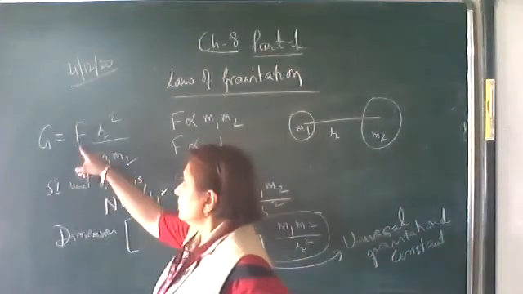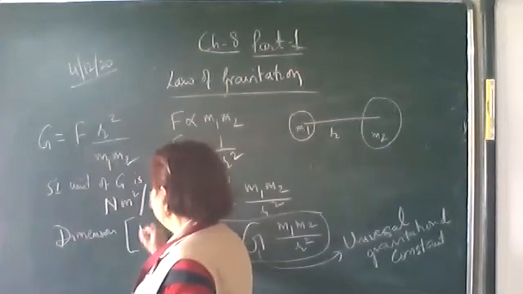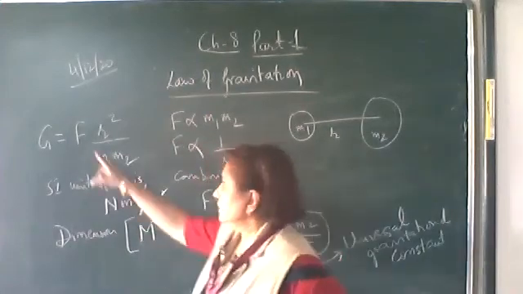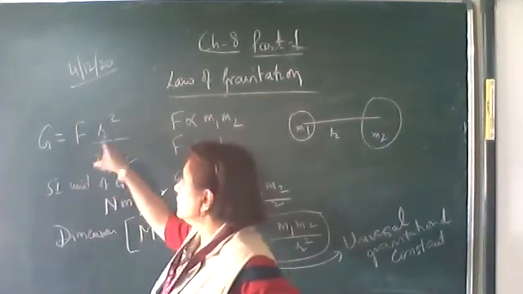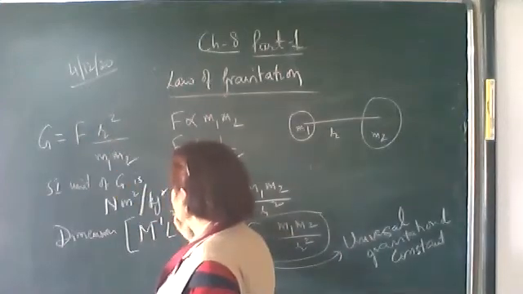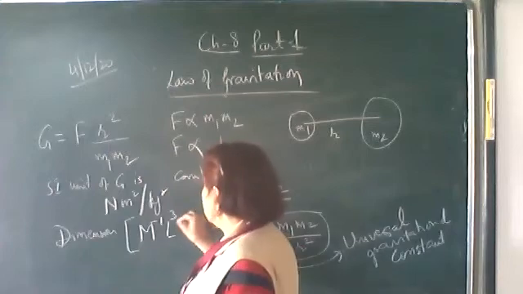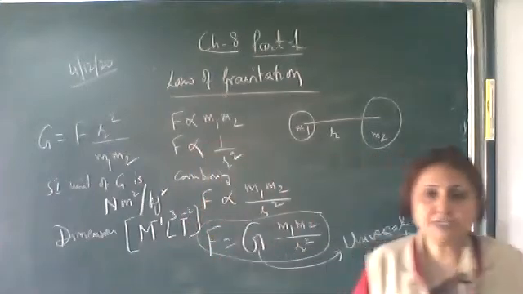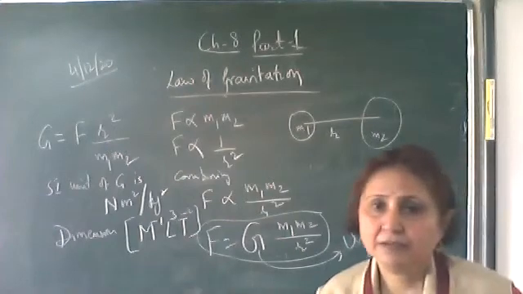So M upon M square, M raised to the power minus 1. Here L into L square, so M raised to the power minus 1, L raised to the power 3, T raised to the power minus 2 is the dimensional formula of capital G.